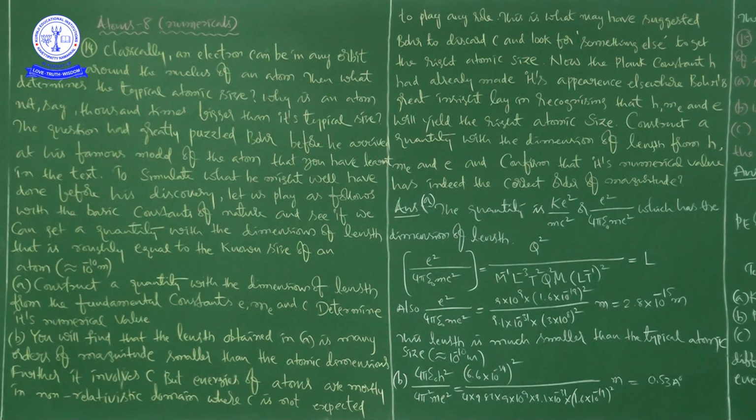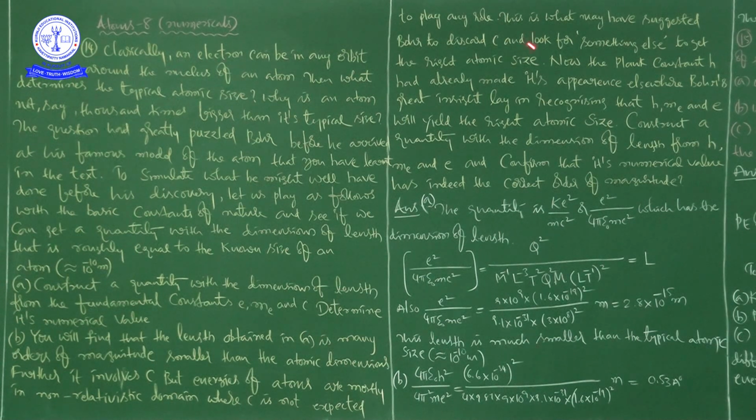And in part B, you will find that the length obtained in A is many orders of magnitude smaller than the atomic dimensions. Further, it involves c, but energies of atoms are mostly in the non-relativistic domain where c is not expected to play any role.